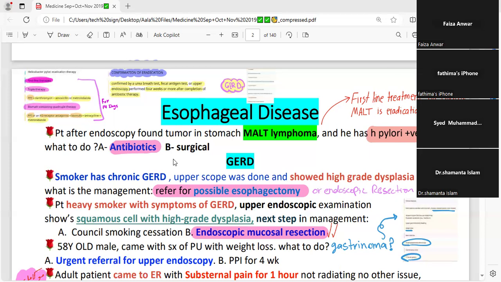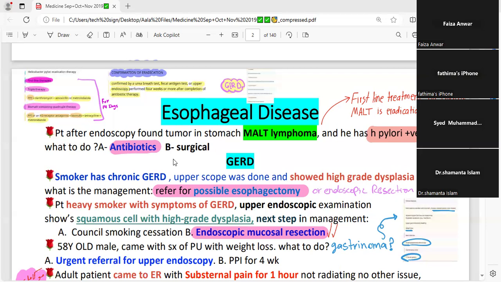Other risk factors: smoking, anxiety, depression, alcohol habit, decreased physical activity, and older age. These are the risk factors for the esophageal disease.